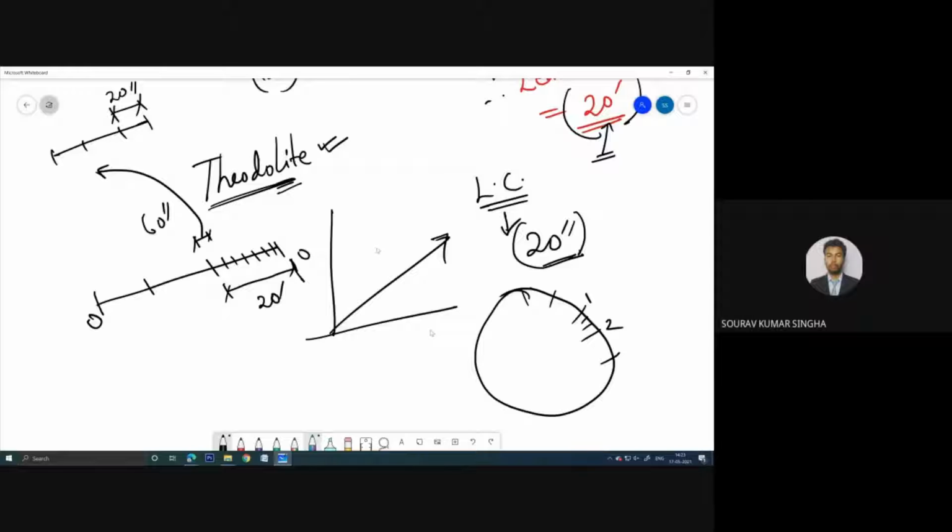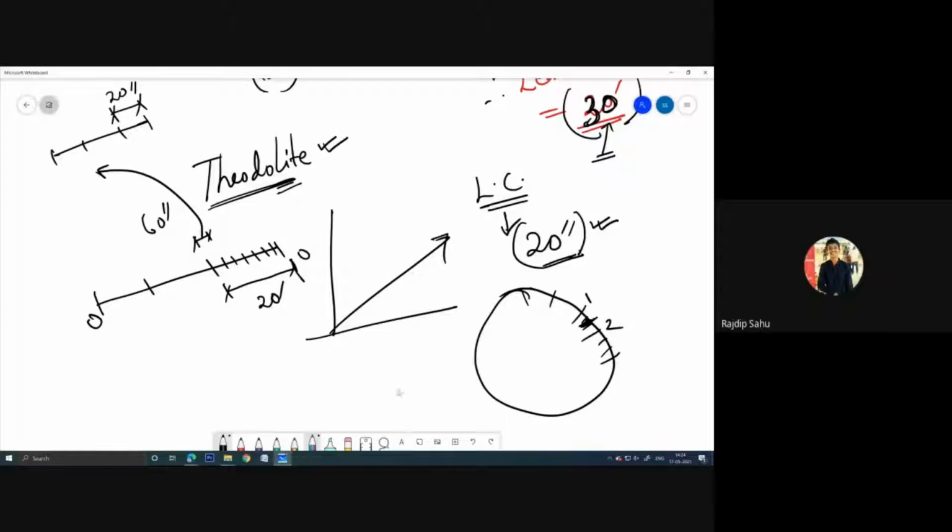That is the main point in case of the theodolite. So is that clear to everyone? Sorry, here I think it is 30 minutes. You just recheck this part in case of compass survey, whether in between this we have only one partition or two divisions. If we have one division, then I think it should be 30 minutes. So whatever it is, just remember, in case of theodolite, the least count is 20 seconds. So it is very very small. As this is 20 seconds, we'll have very high accuracy. So in such cases, we can use the theodolite. So is that clear to everyone?